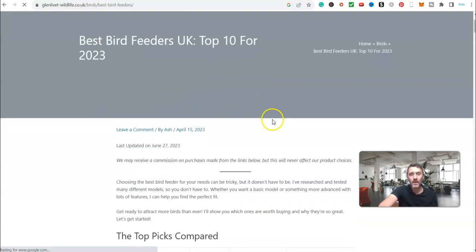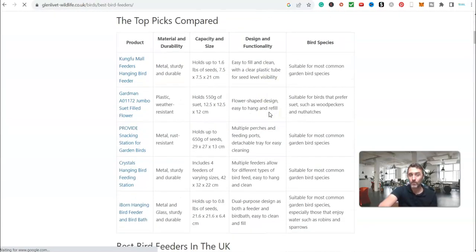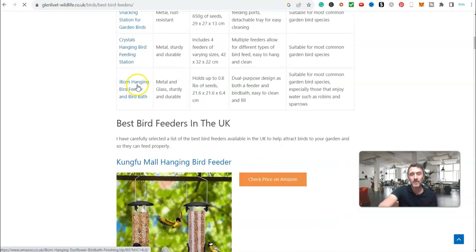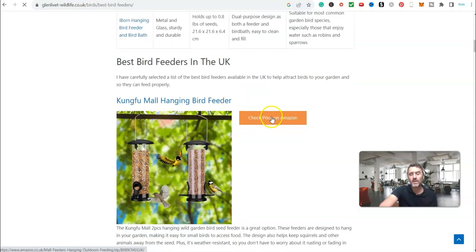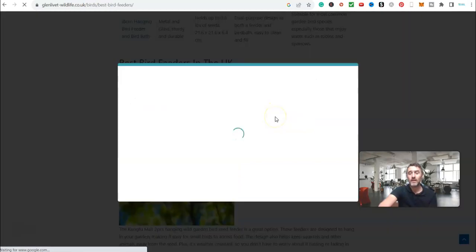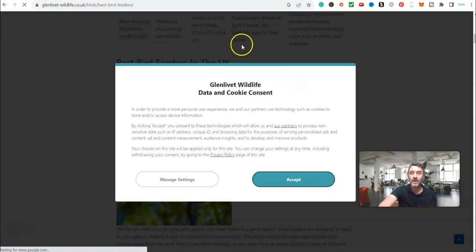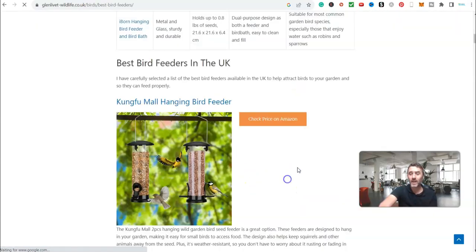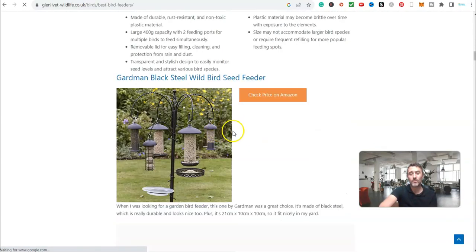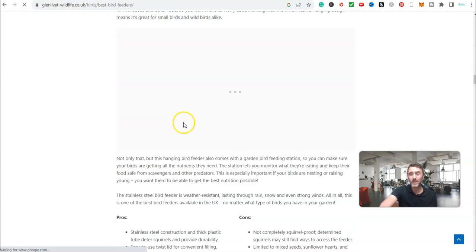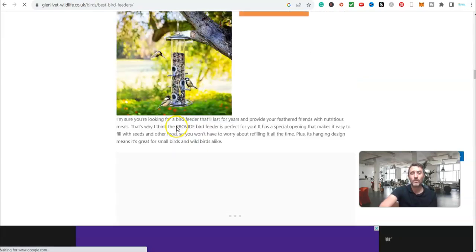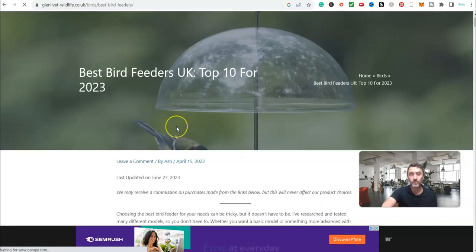Now if we scroll down, how are they monetizing their website? Well, we can see over here it says product. This is an affiliate link. Scroll further on the page here, look, check the price on Amazon. If I click that, they send me over to Amazon. If I buy the product, the owner of this website over here, they earn an affiliate commission. And it's the same throughout this article. Pretty much anything we are doing, we can make money from. It sounds ridiculous, but you can.